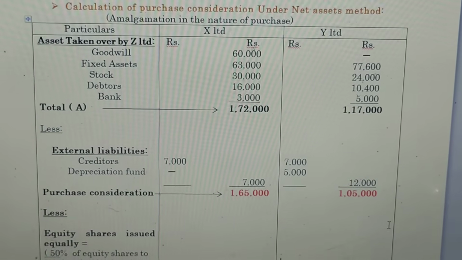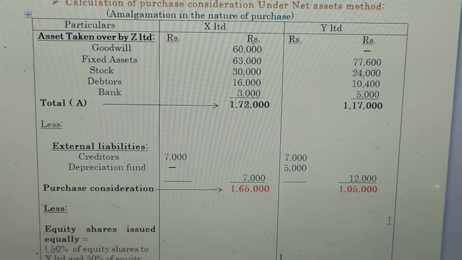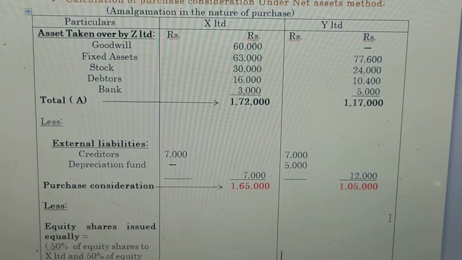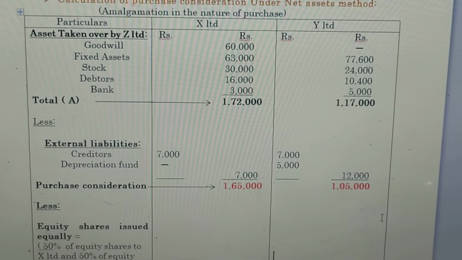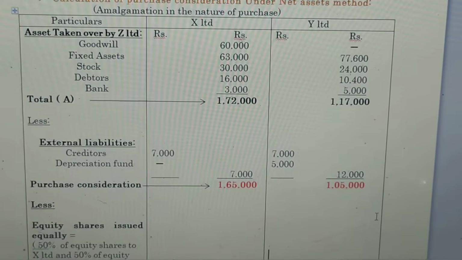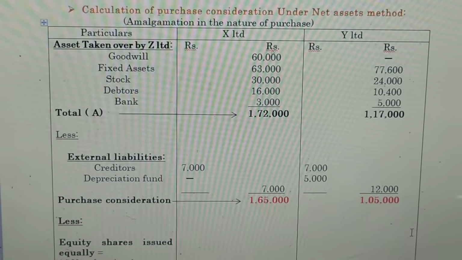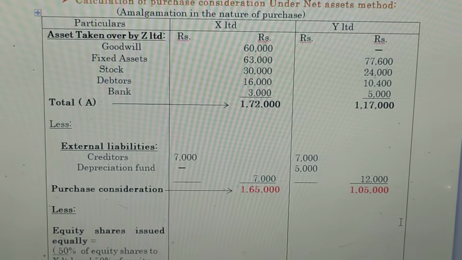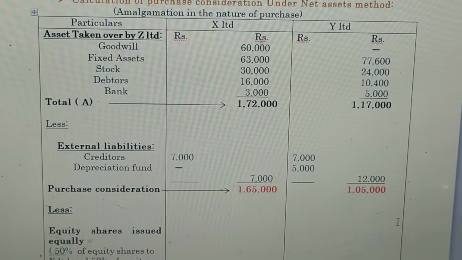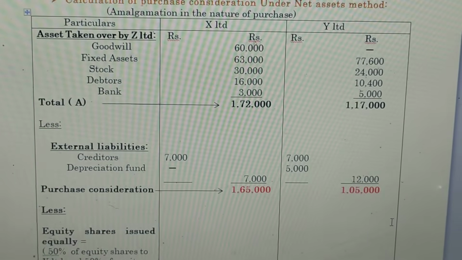The total external liabilities are 7,000 for X Limited, which we mention in the outer column, and 12,000 for Y Limited, which we mention in the outer column. Then we deduct the external liabilities from the total assets. So 1,72,000 minus 7,000, we get 1,65,000 for X Limited.